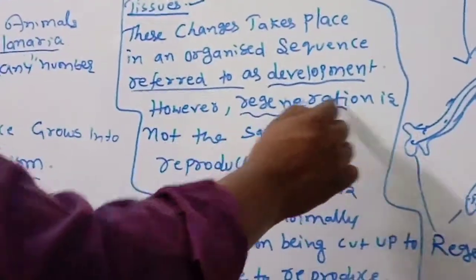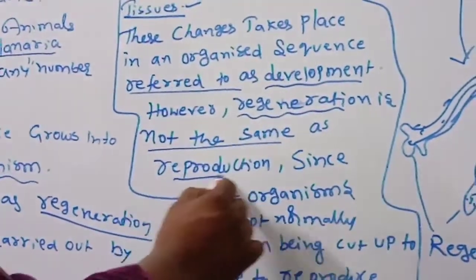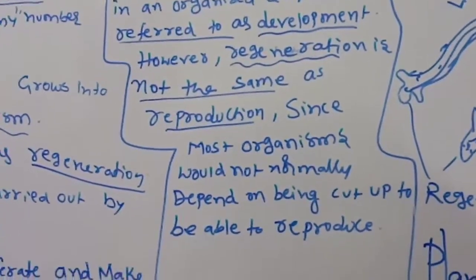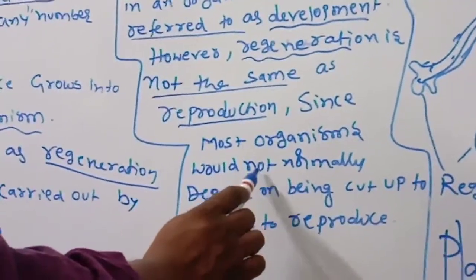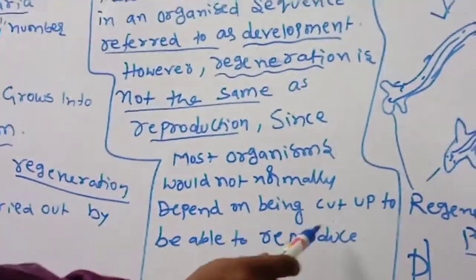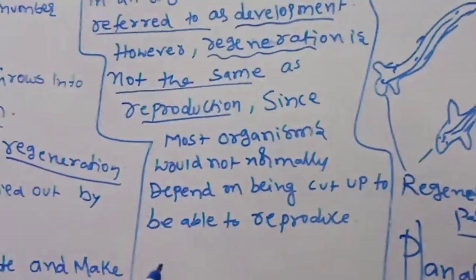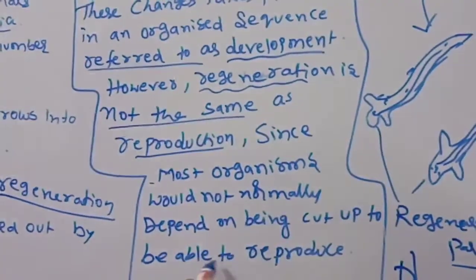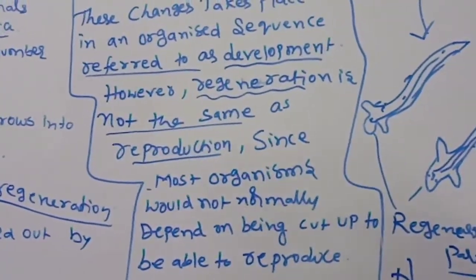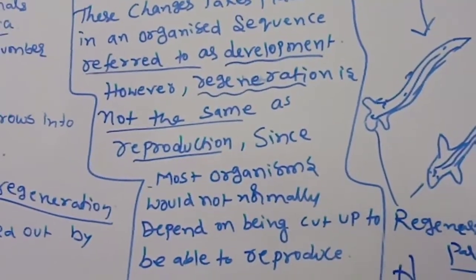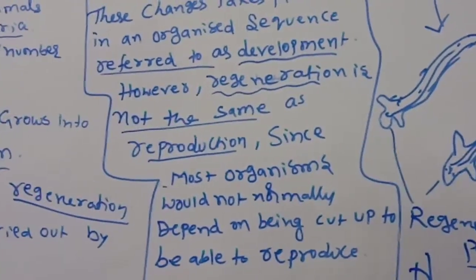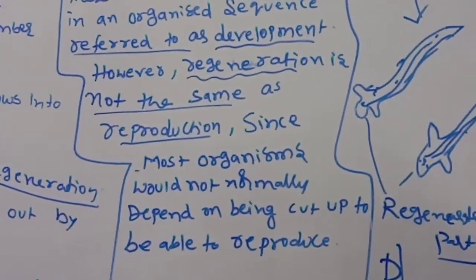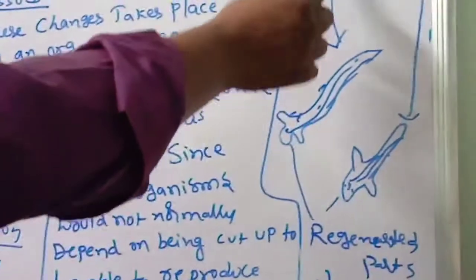However, regeneration is not the same as reproduction, since most organisms would not normally depend on being cut up to be able to reproduce. So they cannot cut the main important parts. Only certain parts are able to reproduce. For example, you see, this is the planaria.